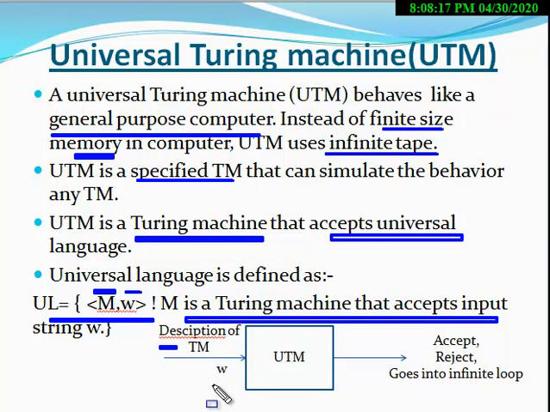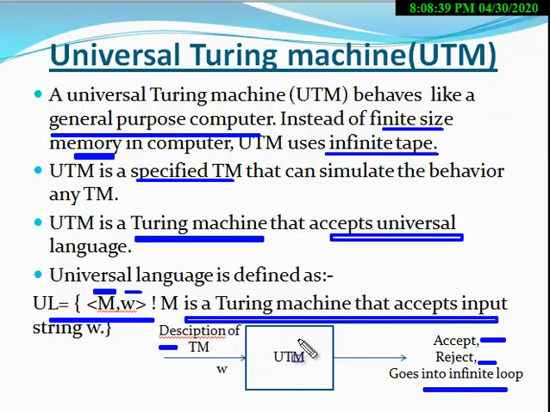If you pass these two things to the universal Turing machine, the output will be either accept, reject, or it goes into an infinite loop.